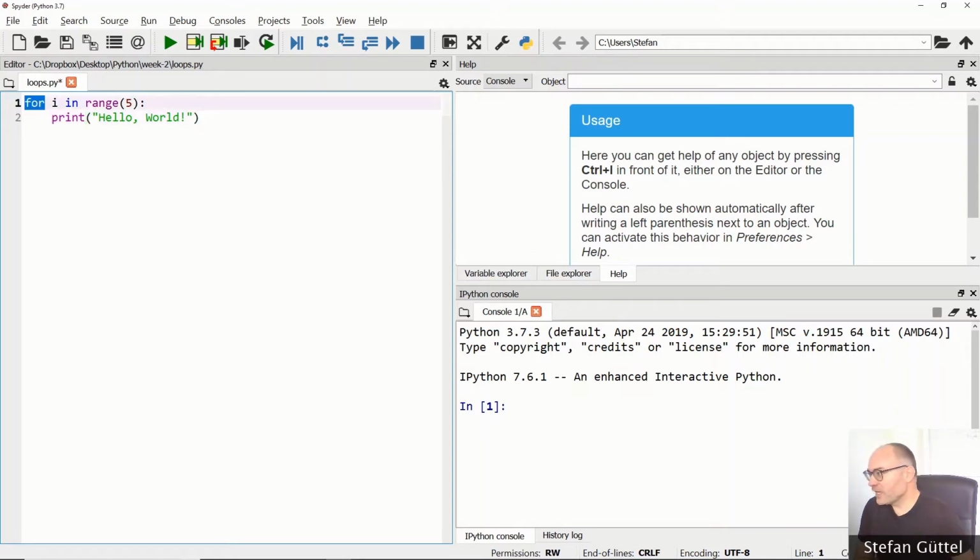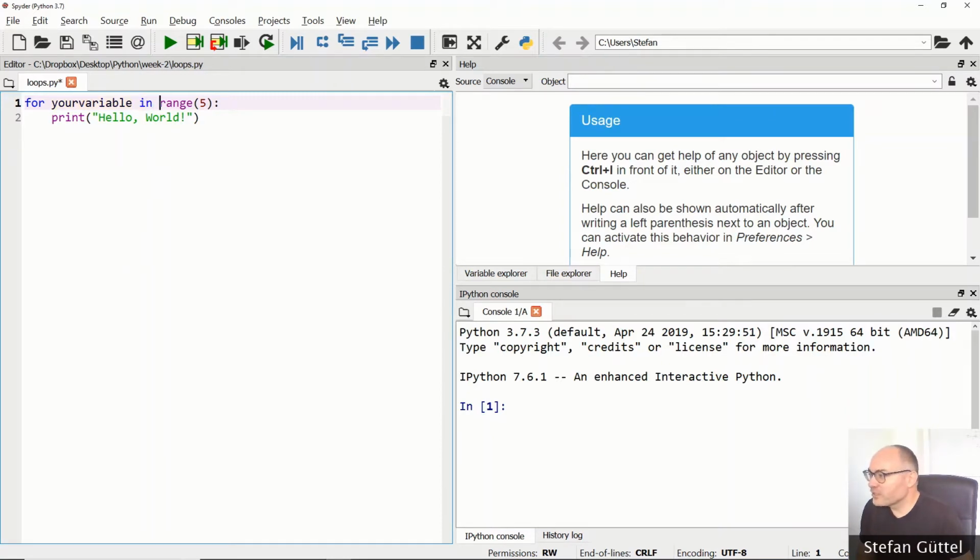You notice that we have here the for keyword. This is a keyword in Python. You see it highlighted in blue, so it's a special command. Then we have a variable name, in this case i. Okay, so the variable I'm working with will be called i. You can use any name here. Okay, so it can be your variable. It doesn't matter, it's a variable name. Then we have the in keyword. Again, you see it highlighted in blue.